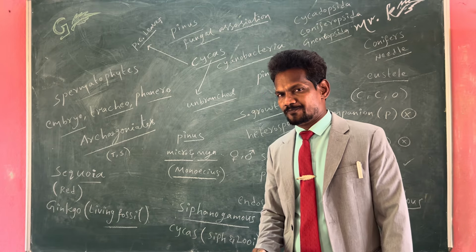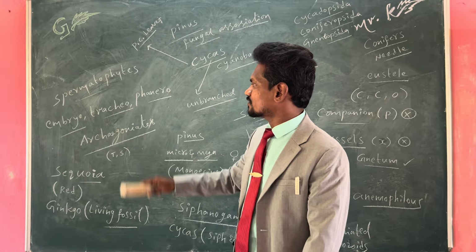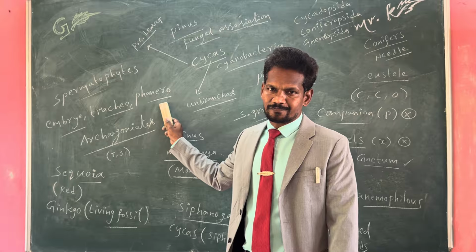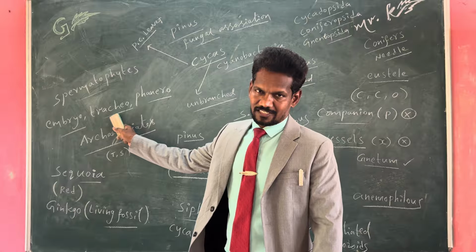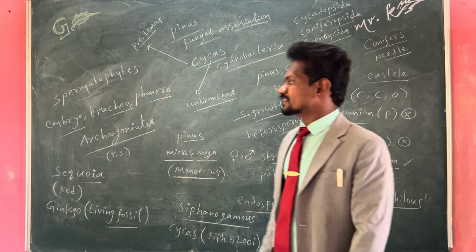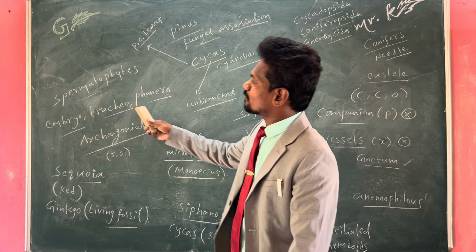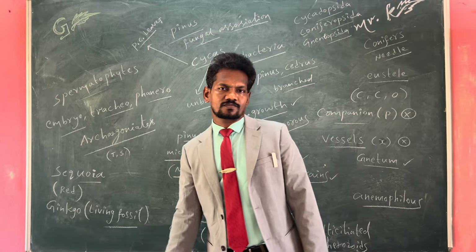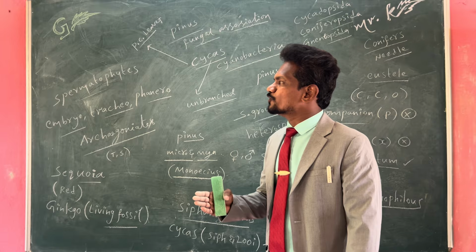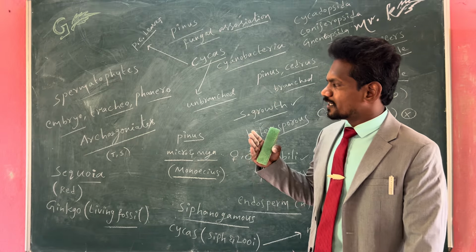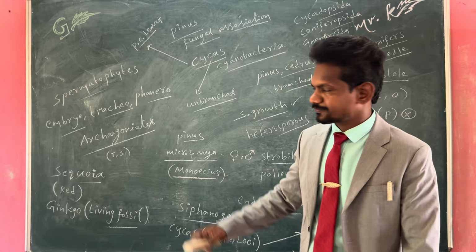Gymnosperms are embryophytic plants, tracheophytic plants and phanerogams. Hence these gymnosperms are also called spermatophytes. Remember, gymnosperms are the primitive spermatophytes or embryophytes, tracheophytes and phanerogams.